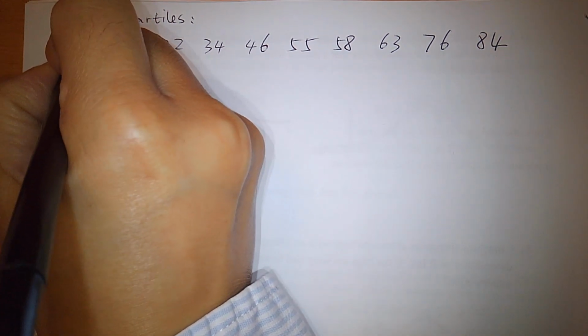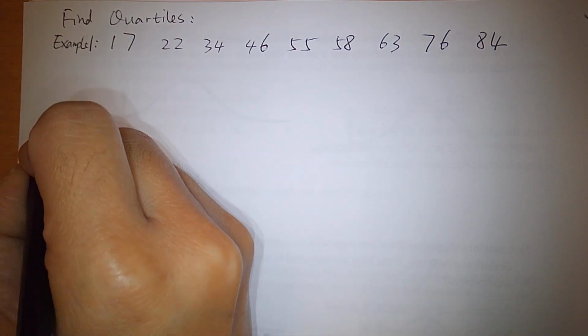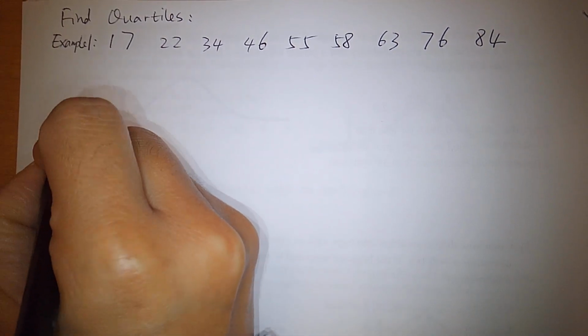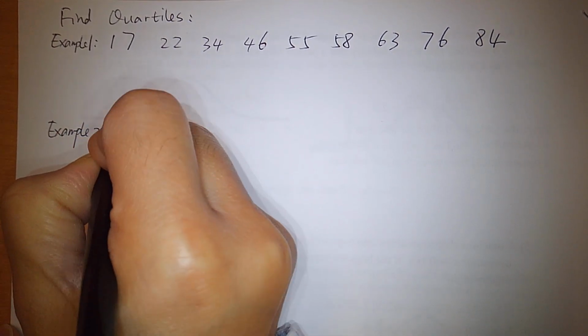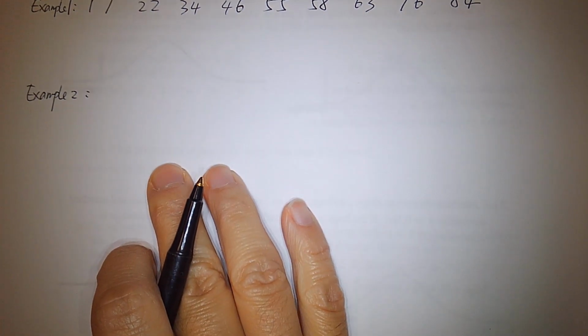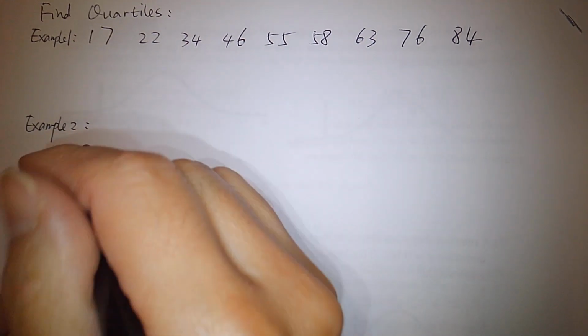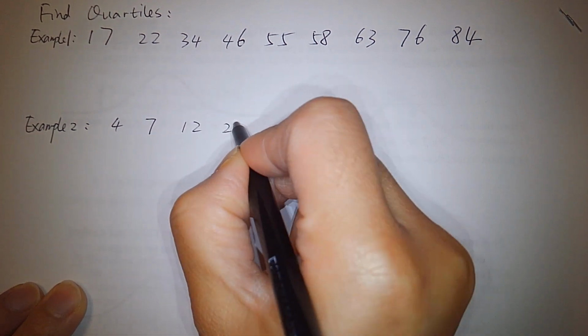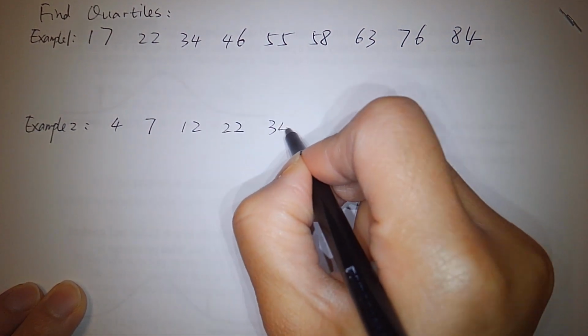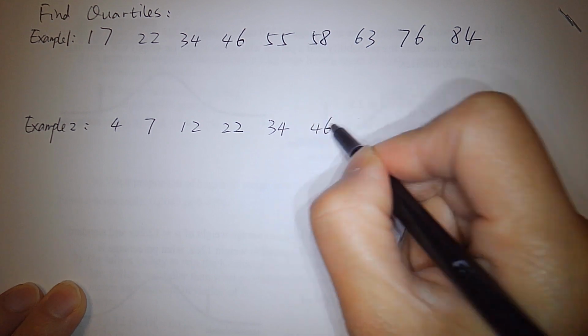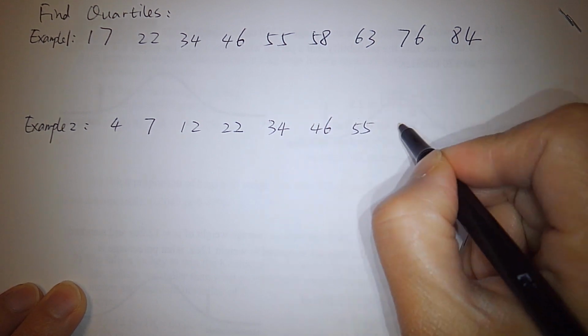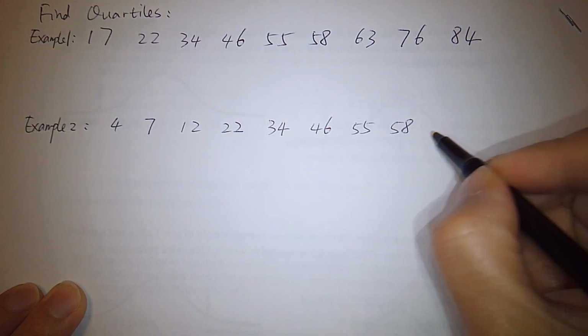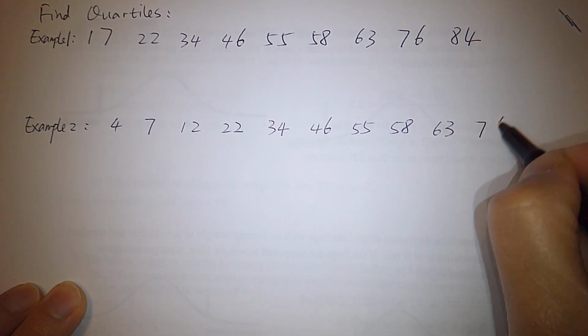There is another example, example 2. I copied that as well. The list of data is 4, 7, 12, 22, 34, 46, 55, 58, 63, 76.